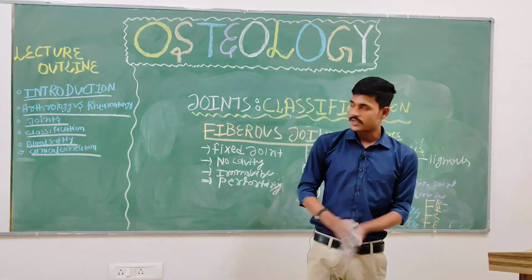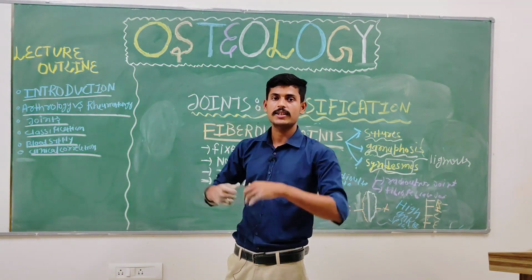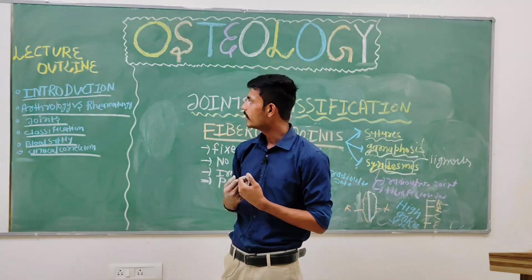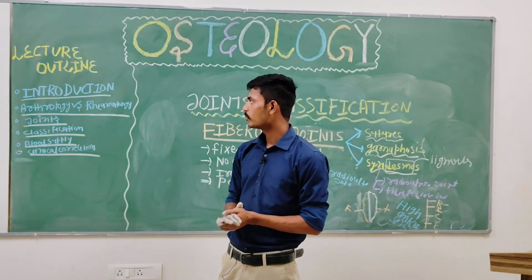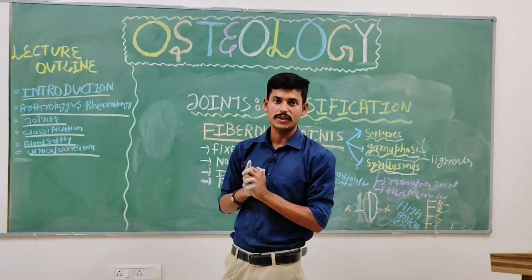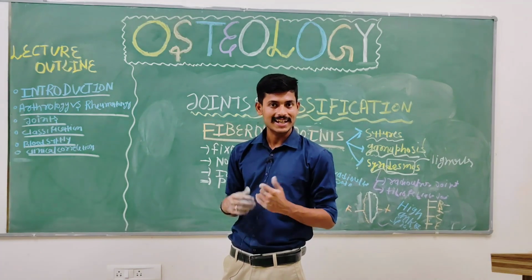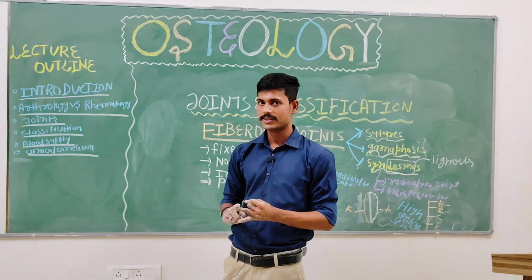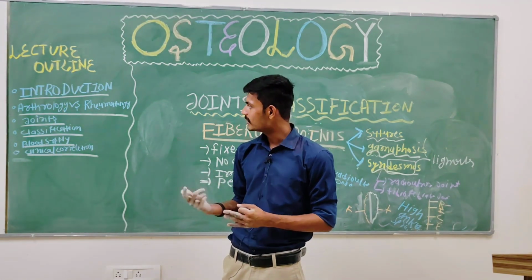So what things have we studied till now? We first defined the joint. A joint is basically a contact between two bones, contact between bone and cartilage, contact between bone and muscles, contact between bone and teeth. Then we defined the meaning of arthrology and rheumatology. Arthrology is one specific branch of anatomy which only deals with the study of joints, whereas rheumatology is a specialization in medicine which deals with the study of bones, muscles, tendons, joints, along with their pathology and treatment.